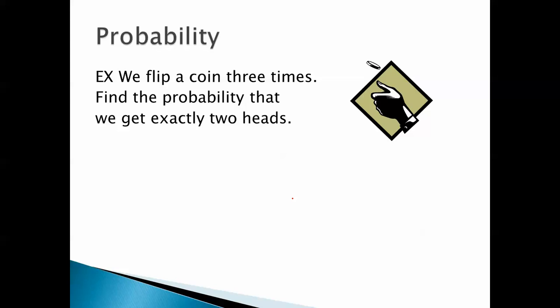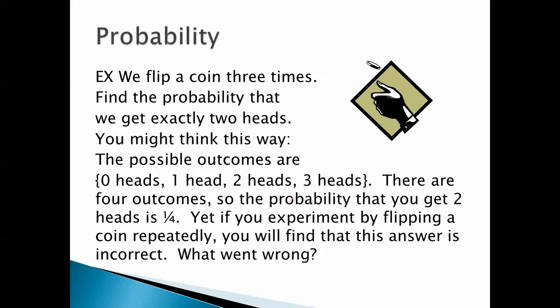Let's say we flip a coin 3 times. Find the probability that we get exactly 2 heads. Now, you might think this way. The possible outcomes are 0 heads, 1 head, 2 heads, 3 heads. There are 4 outcomes, so the probability that you get 2 heads is 1/4. Yet if you experiment by flipping a coin repeatedly, you will find that this answer is incorrect. The probability of getting 2 heads is not 1/4. It's more than that. What went wrong?